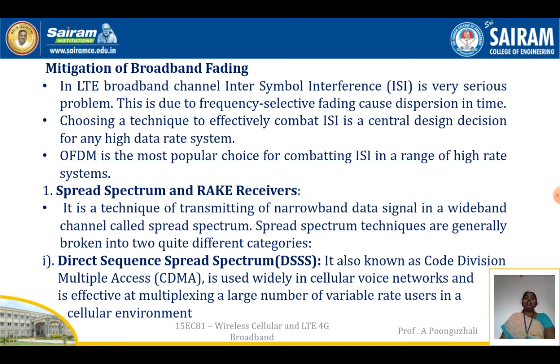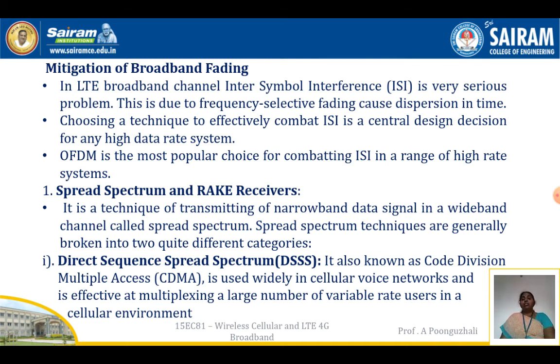In that case, each signal is going to be transmitted through a frequency selective fading channel, where the signal is going to be dispersed in time. And in broadband fading, the main problem is intersymbol interference. So to reduce this intersymbol interference, the high data rate system is going to be divided into a number of L subcarriers, or into small data rate systems. To mitigate or avoid this intersymbol interference, we are going to go for the OFDM technique.